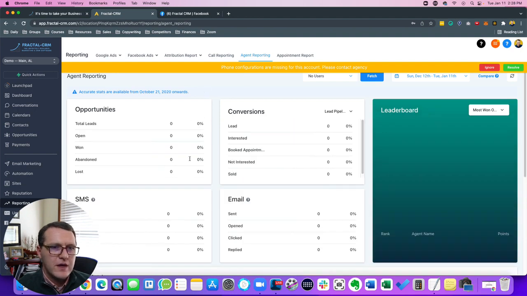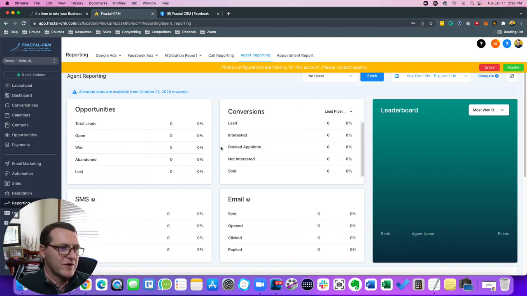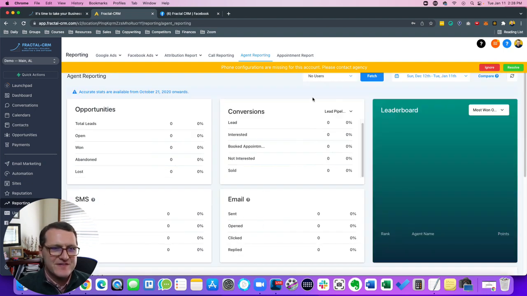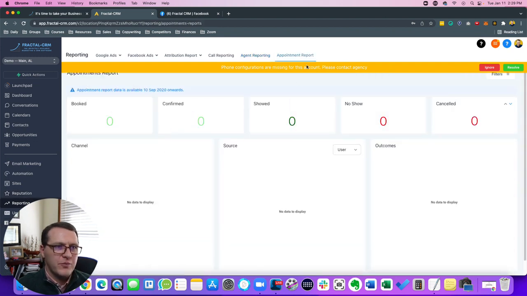Agent reporting. So here, if you have multiple teams or multiple salespeople and everything, you can set it up and make it kind of a competition. So you can have different users, and I'll show you the stats by user and everything. And then just so I don't forget this one, appointment report. How many were booked? How many were confirmed? How many showed up? Didn't show up? How many canceled? Again, just gives you a lot of good, useful data that you can then use to better improve your business.